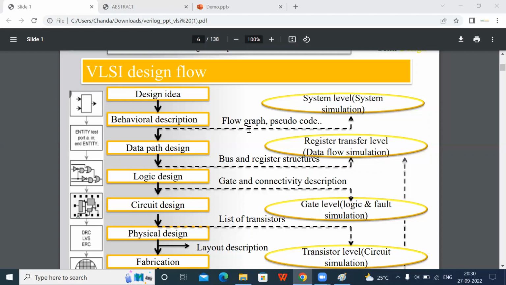DFT is testing done in pre-silicon. Pre-silicon means before doing the manufacturing, before the tape out and silicon fabrication, we do the pre-silicon testing. That is nothing but DFT. Why do we go to DFD?